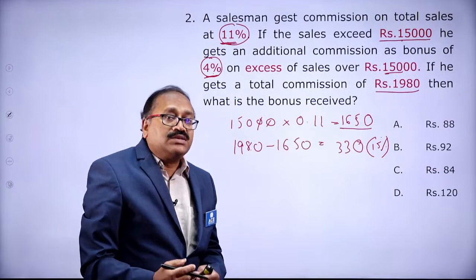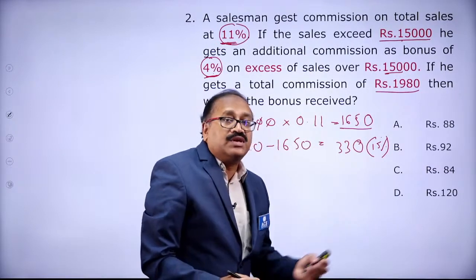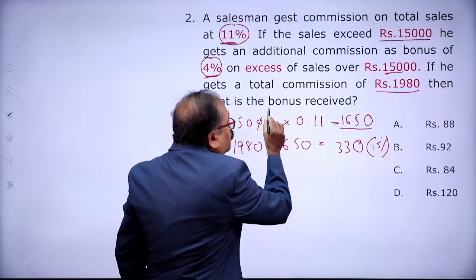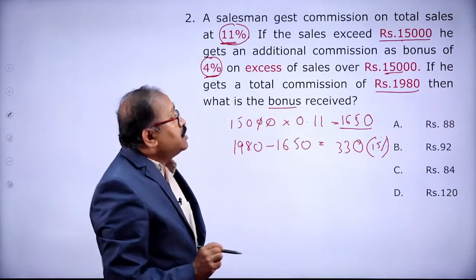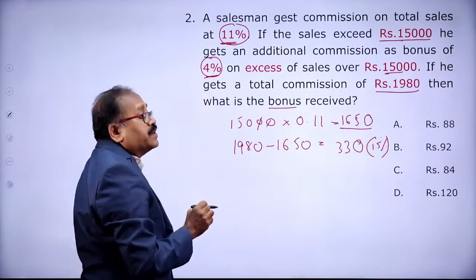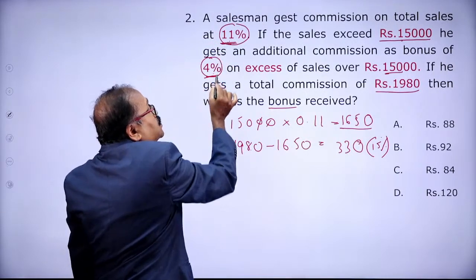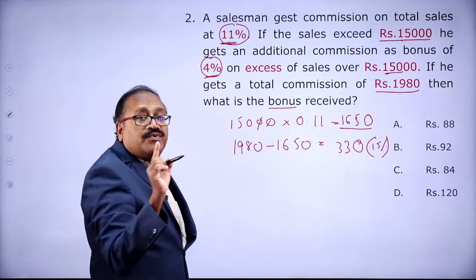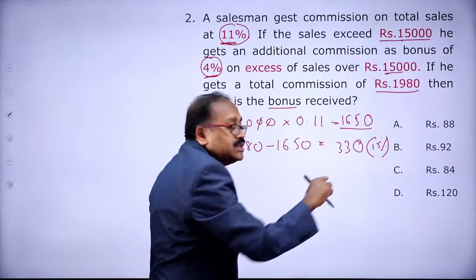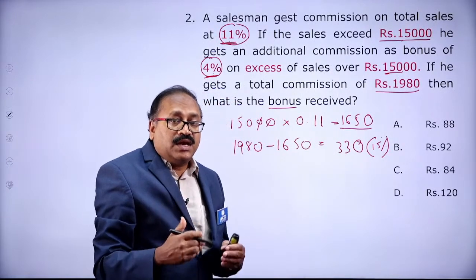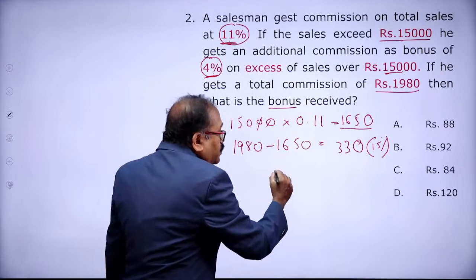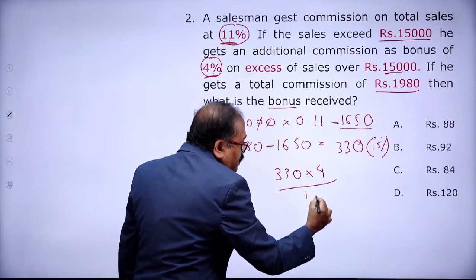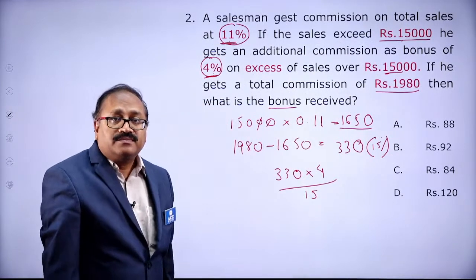So you are not asked how much extra bonus he is getting. It is only asked what is the bonus he gets. He gets a bonus of 4%, not 11 plus 4, 15%. And the given value is 15%. I need to find out the 4%. Then how do we get this? This is 330, and we find the 4% when 15% is given to you.